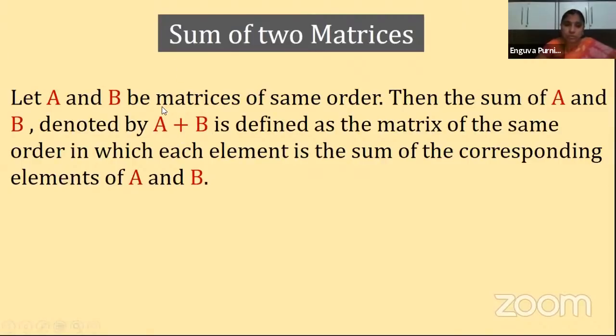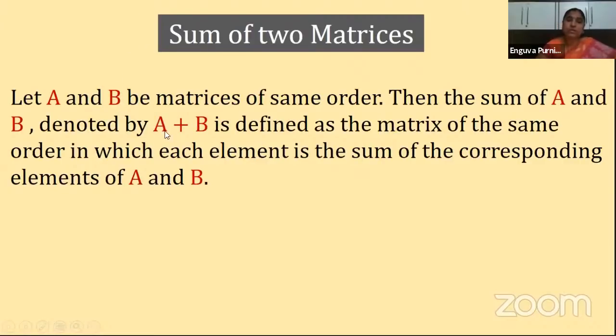So this is also a matrix. The resultant, the sum, is also a matrix. And what is the order of this sum matrix? It is also of the same order in which A and B are. Understood, children? So when you are adding two matrices, the resultant matrix, that is the sum matrix, will also have the same order as A and B have. Clear?